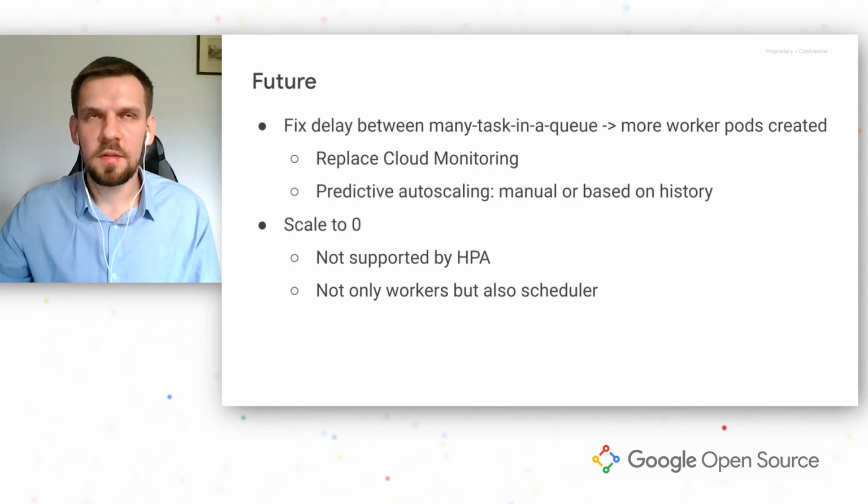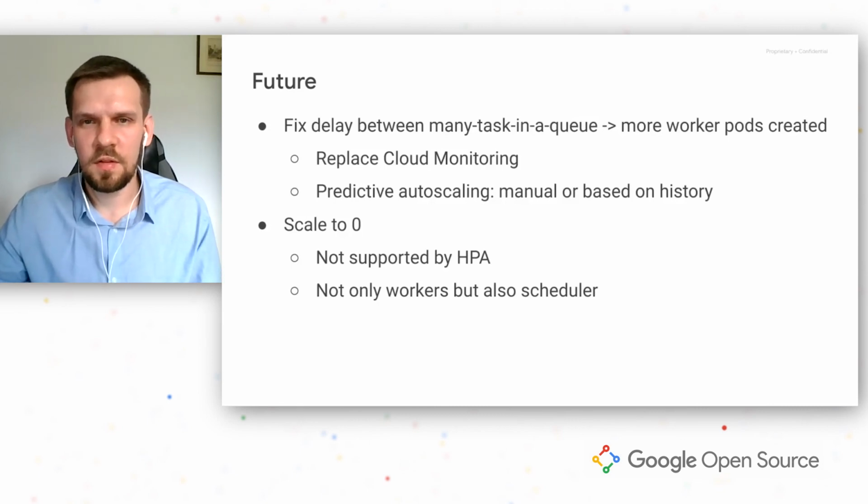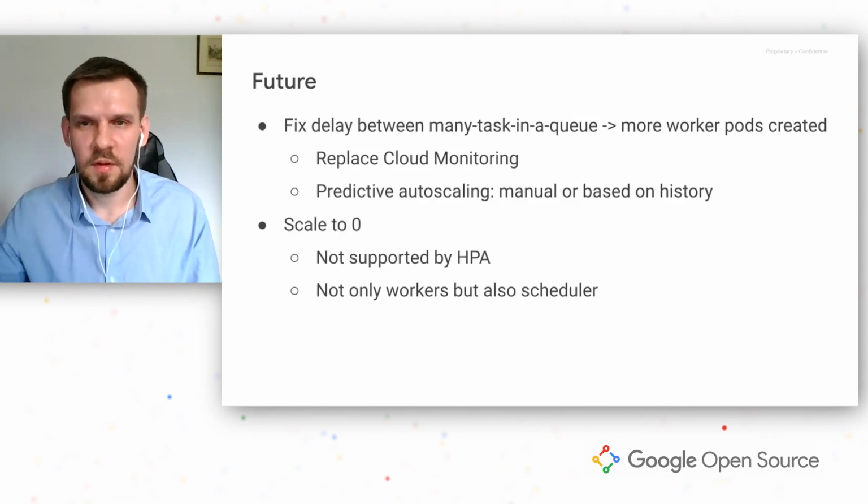We plan to replace cloud monitoring with a new service that is currently under development in Google. It is expected to make new values of the metric available for HPA instantly. Right now, we see a delay of around 1 minute.